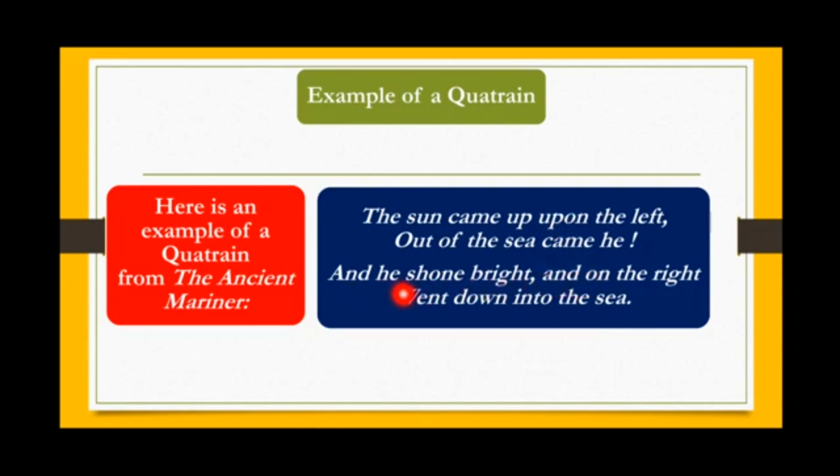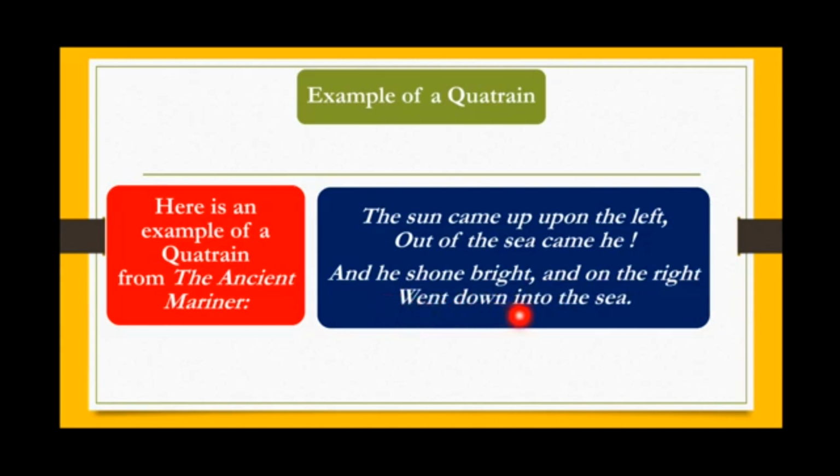See, and he, that is 1 foot, shone bright, that is the second foot, and on, that is the third foot, the right, that is the fourth foot. So we have 4 feet. 4 feet means that the meter is tetrameter, and the rhythmic pattern is iambic. So iambic tetrameter.